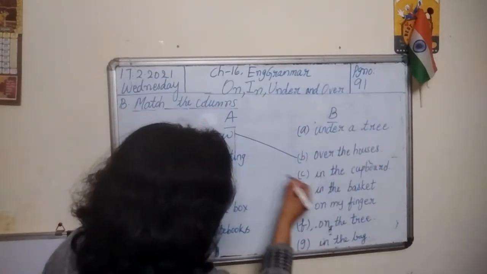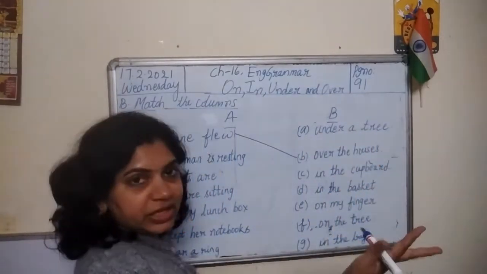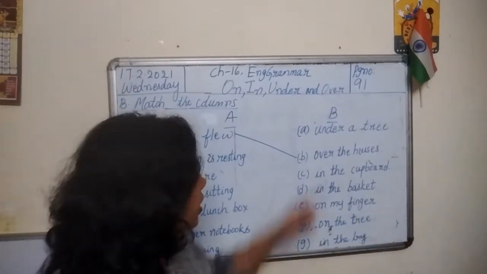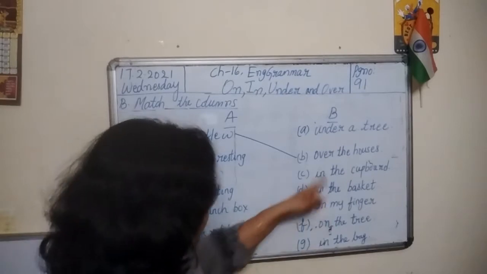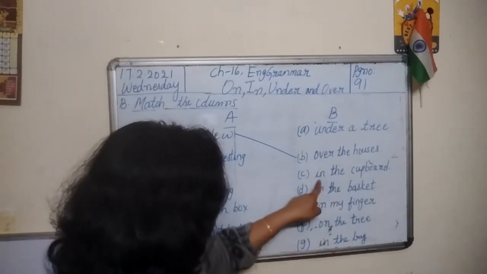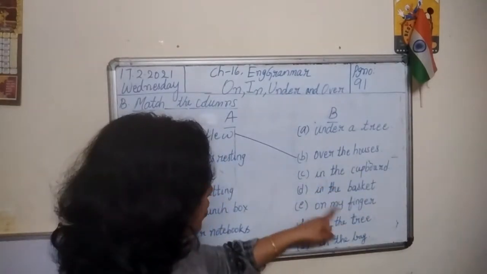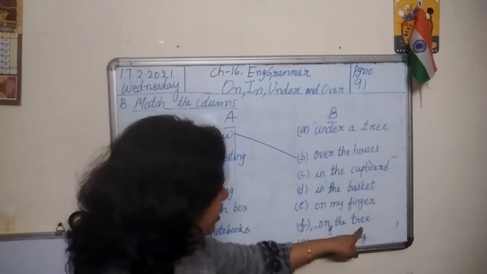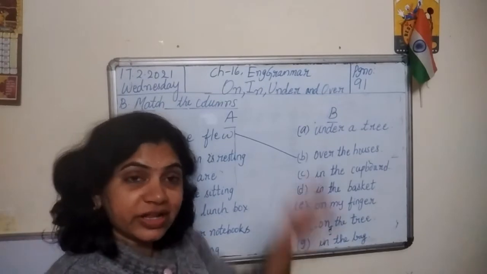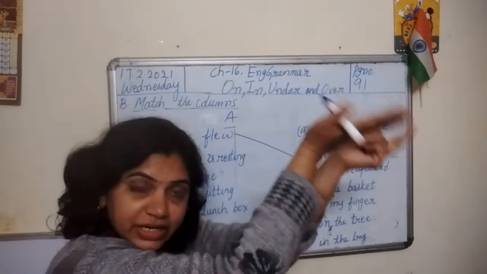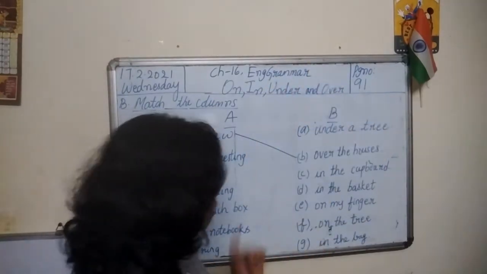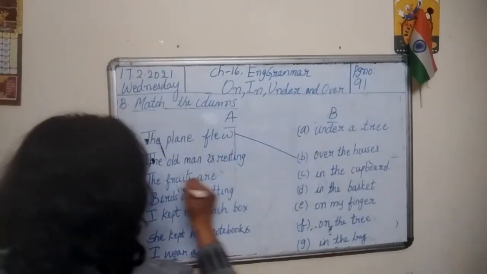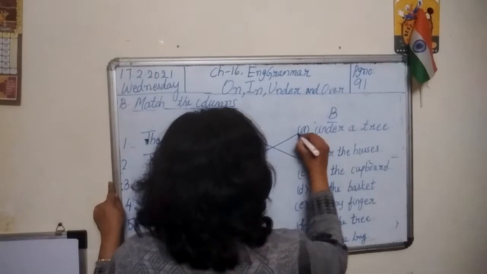Okay, what's next? In the cupboard. It cannot be in the cupboard. The old man is taking rest. Where? Under a tree. Okay, let's check the other sentences also. In the cupboard? No. In the basket? No. On my finger? On the tree? No, an old man cannot rest on the tree. How can he climb the tree and rest there? So it is not on the tree. In the bag? No. So this is the right answer. The old man is resting under a tree.